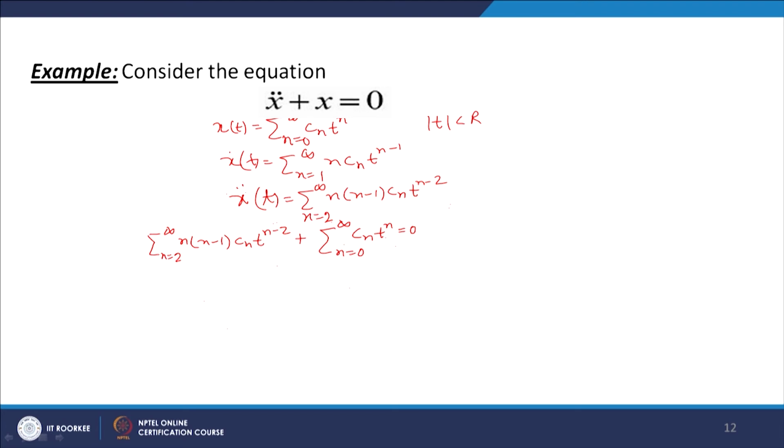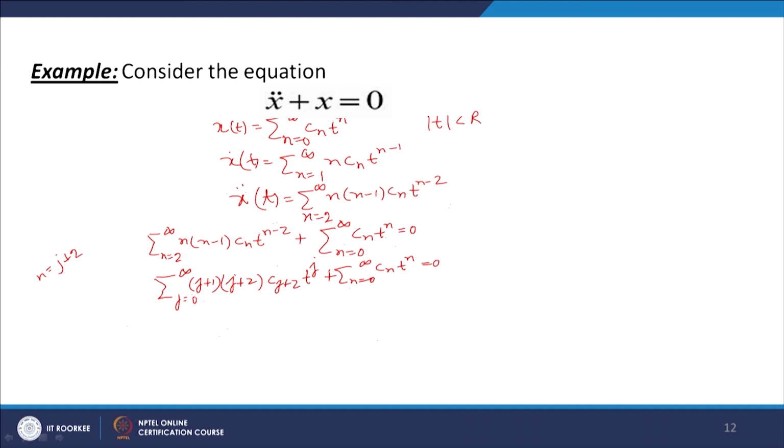Here let us replace n by j plus 2. Then this will equal sigma j equal to 0 to infinity, and we will have j plus 2 times j plus 1, so I can write j plus 1 times j plus 2 C_{j+2} t to the power j, plus sigma n equal to 0 to infinity C_n t raised to the power n equal to 0.